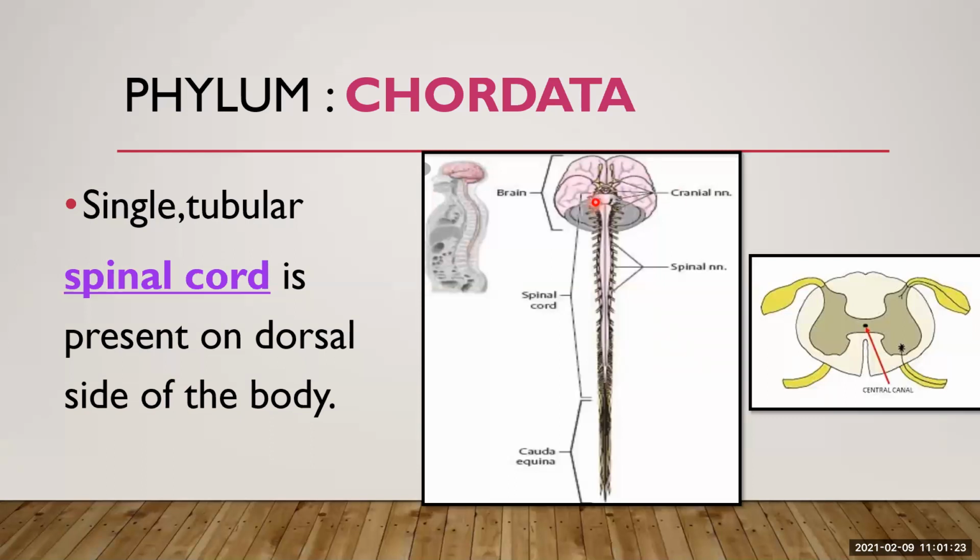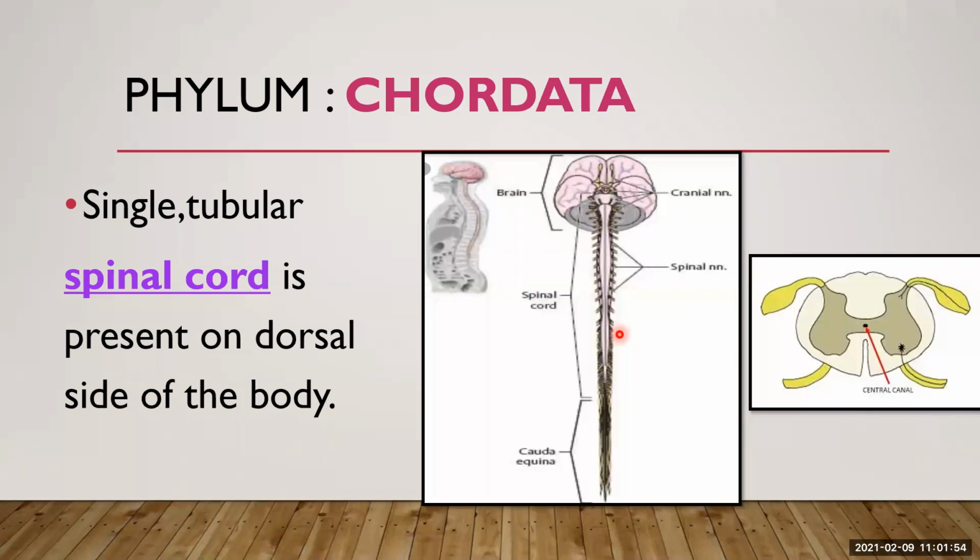It starts from the medulla oblongata, which is a part of the brain, and runs till the lumbar vertebra. Lumbar is your waist vertebra. Near your waist on the backside you can find the lumbar vertebra of the vertebral column. Till there the spinal cord runs. This is the position of the spinal cord.